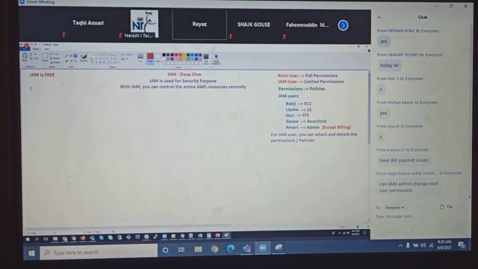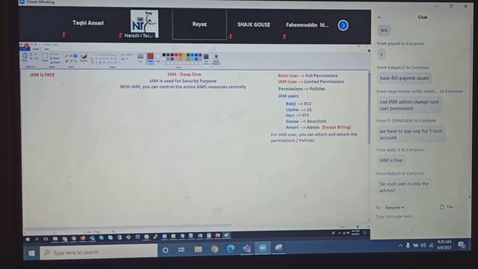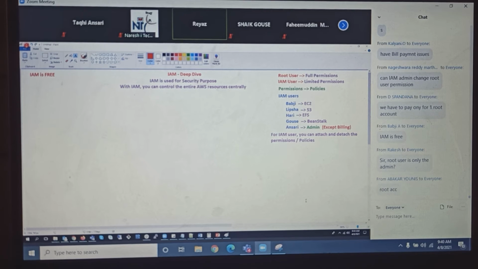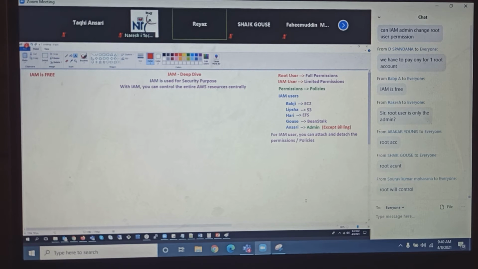IAM is free. And can an IAM admin change root permissions? No. Guys, root user is the only admin? Yes, only the parent and kid kind of thing. Root user will be only one, and you will have multiple IAM users. Can IAM users control the root account, or does the root account control IAM users? The root account will control the IAM user. IAM users will not control the root account.